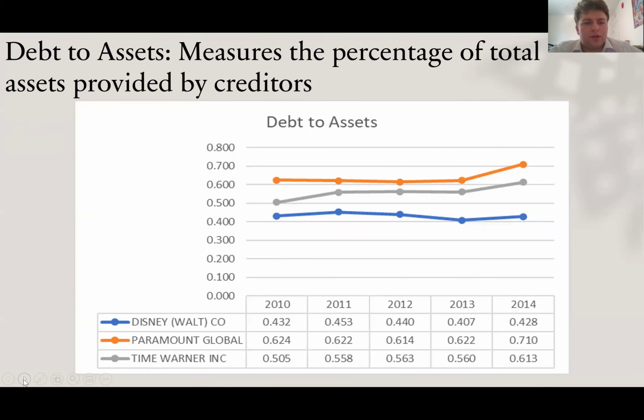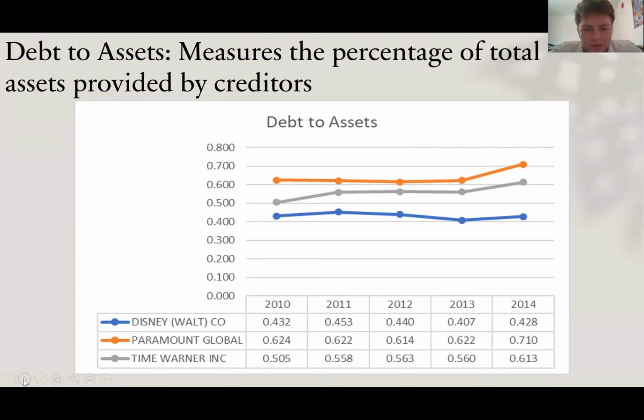And the last ratio is debt to assets, which measures the percentage of total assets provided by creditors. This ratio is an indicator of financial leverage or a measure of solvency. A high debt to assets ratio can mean that a company will have trouble borrowing money, and creditors may become concerned if a company carries a large percentage of debt.